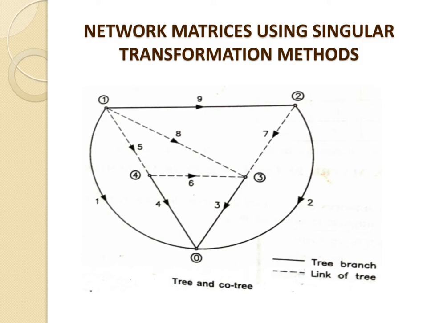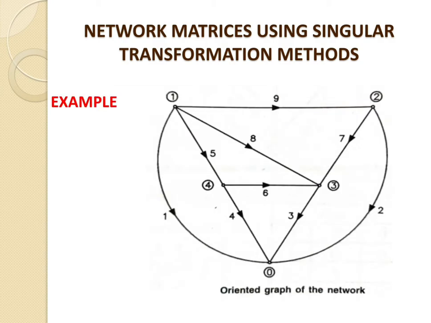Now we will go for the next graph. This is the graph of a tree and co-tree. From this figure, try to make a tree and co-tree. How will we make a tree? A tree contains all the nodes.